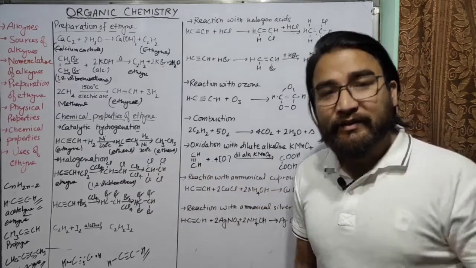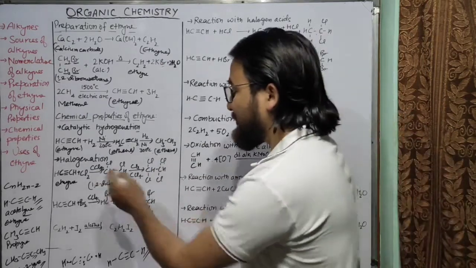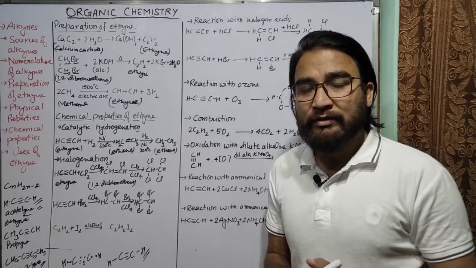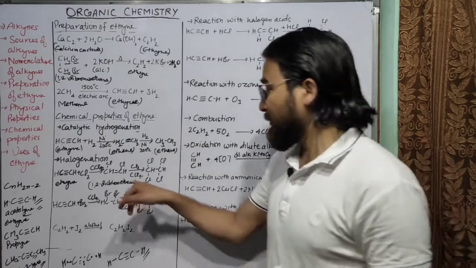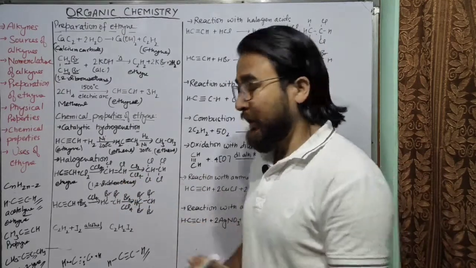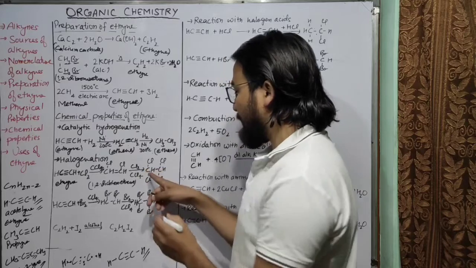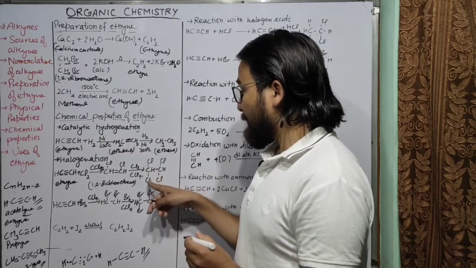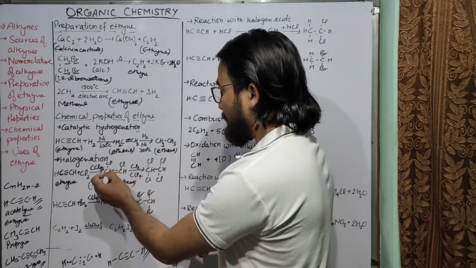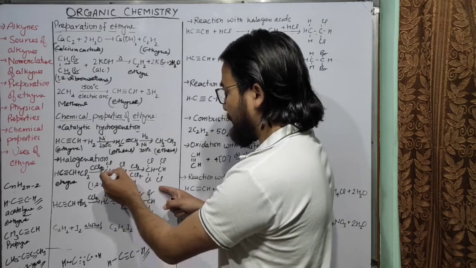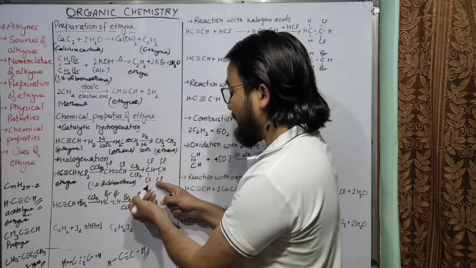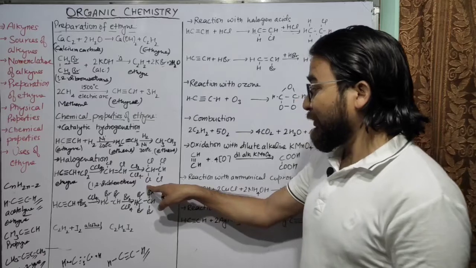Now on further reaction with chlorine, because we still have a double bond, there is a chance of breaking this double bond. So this double bond will be broken and a single bond will be formed between the carbon atoms. Again one chlorine atom will be attached to this carbon, and the other chlorine atom to the second carbon atom. So what will we get from here?